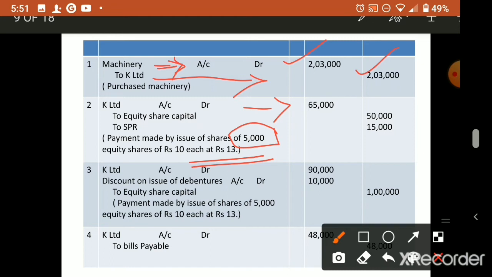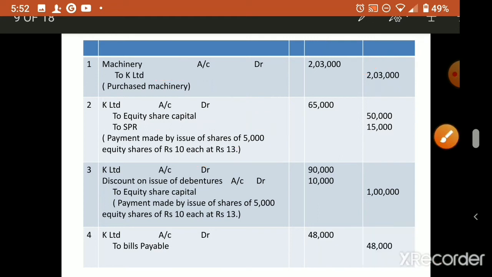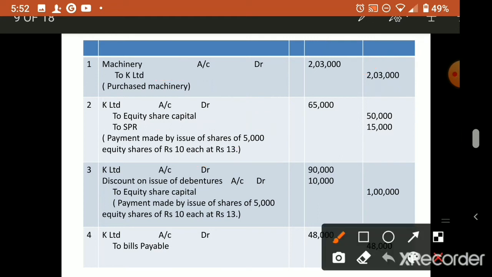Then here 5,000 into 10 for equity share capital, then securities premium reserve, 5,000 into only premium 3 rupees.